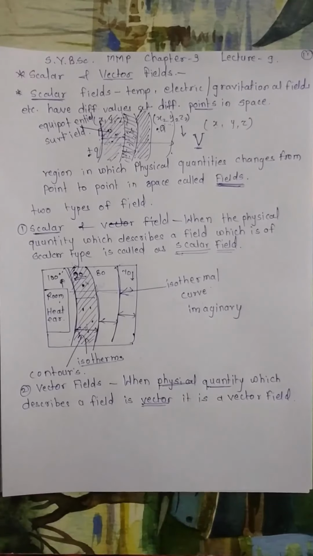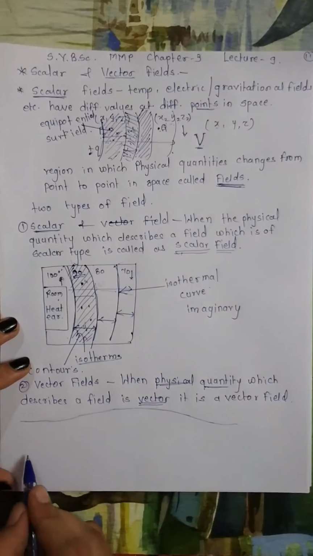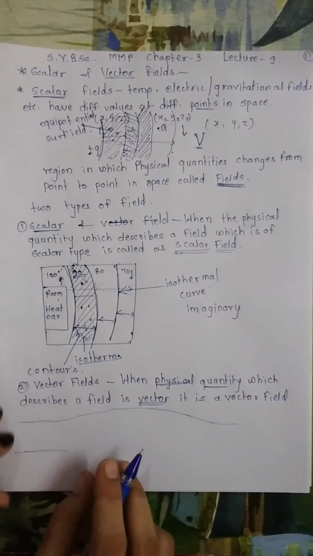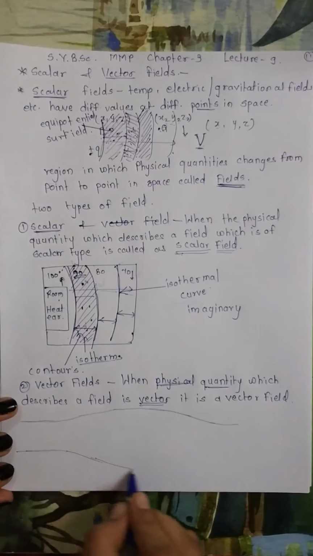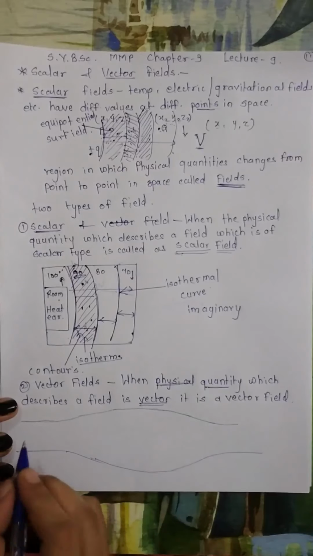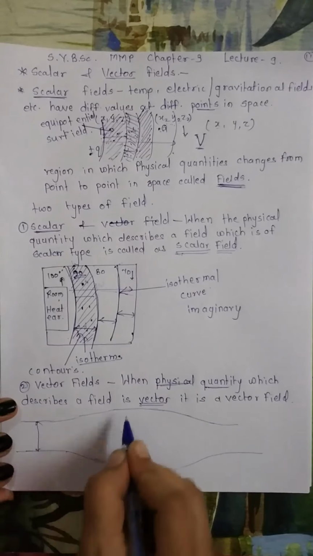Let's discuss some examples. The first example is the velocity of water. We will take the example of a river. In a river, the regions are different at different places. There are some places where the river will have a narrow region, and a large area elsewhere.